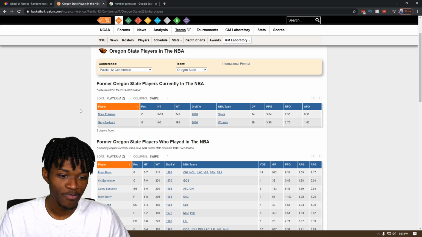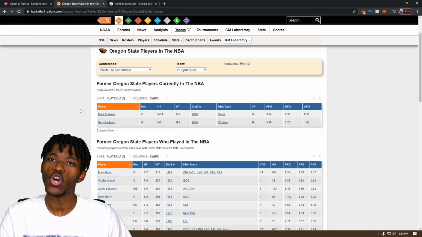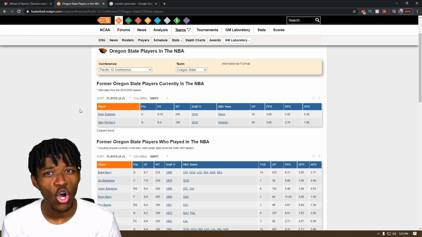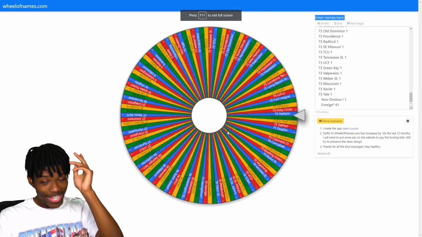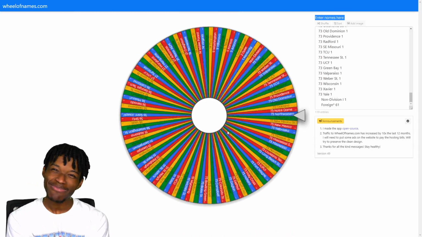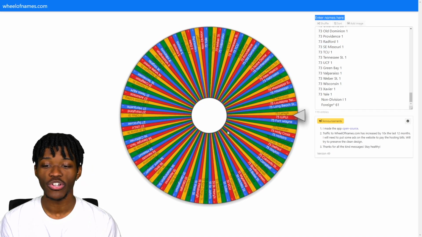The only player is Gary Payton II. And I'm really upset with myself for not knowing that. That's something I should have memorized. I should have known. But GP2 is coming to the team. 2 to go. Let's make them good, Will. Please, just please make it good. I'll leave the link in the description if you want to play this and you don't want to create your own.